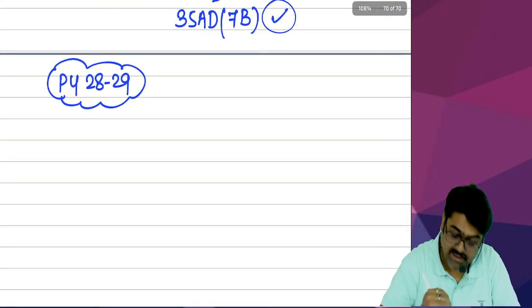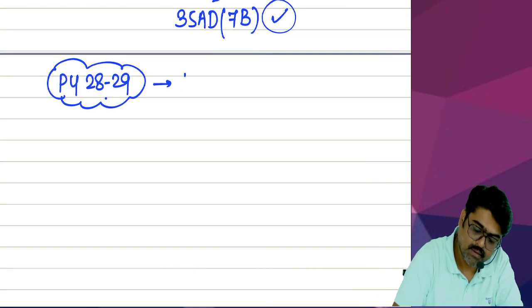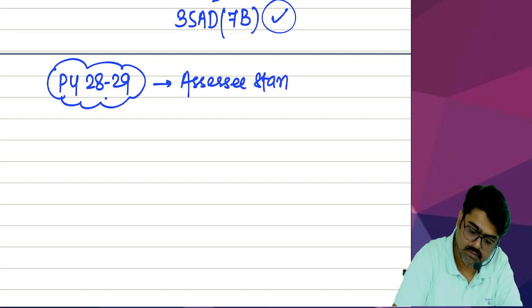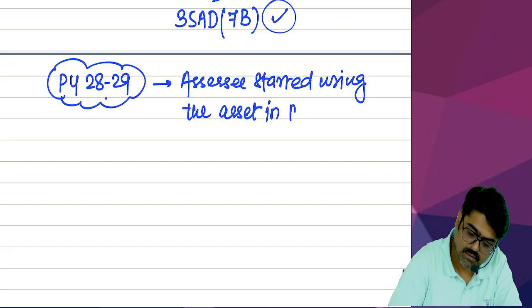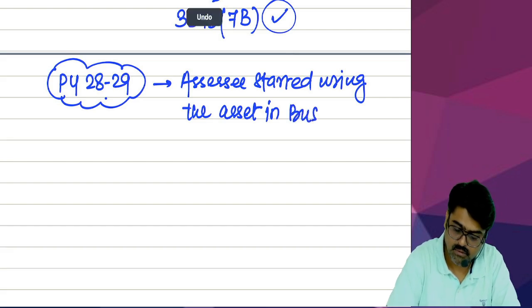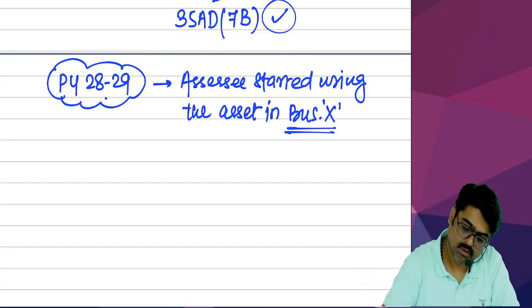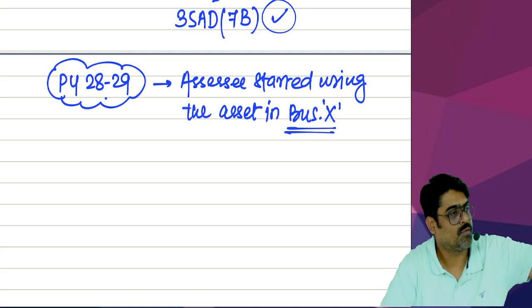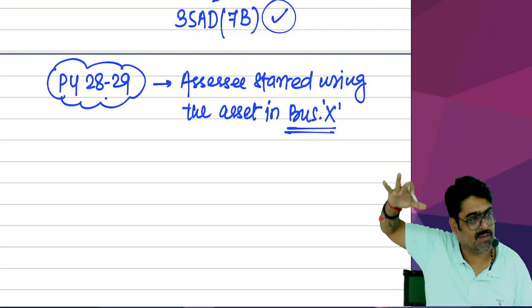But in between, within this 8 year, during 28, 29, the assessee started using the asset in business X. There is another business, business X of the assessee. So from specified business the asset is taken and now the assessee started using the asset in business X.